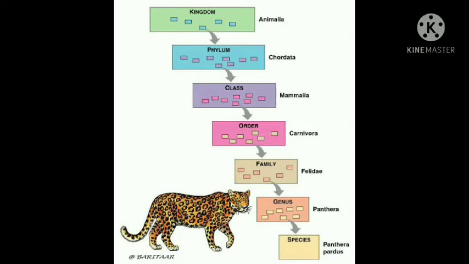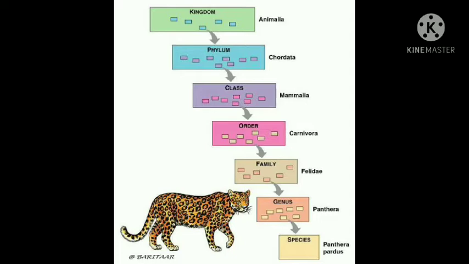If we consider the next category, that is the genus, it is higher than species, and the genus includes a group of related species. For example, lion, tiger, panther all belong to the same genus but are different species. The genus Panthera is different from the genus of cats.